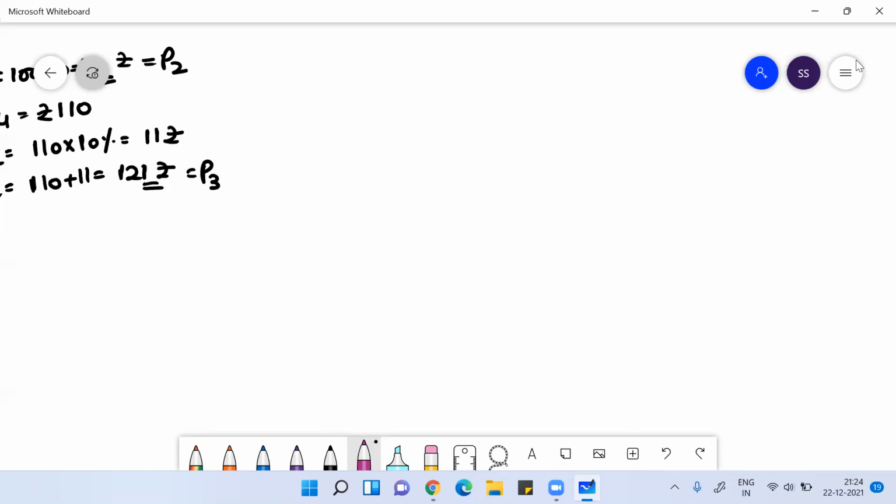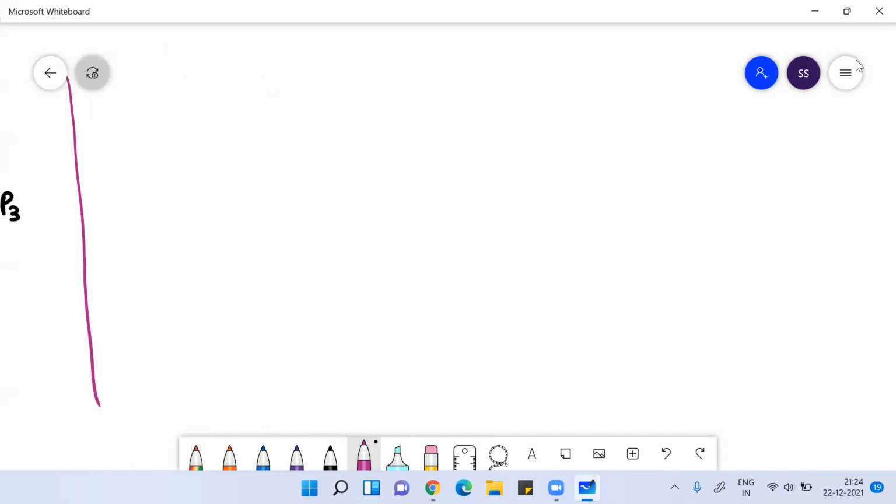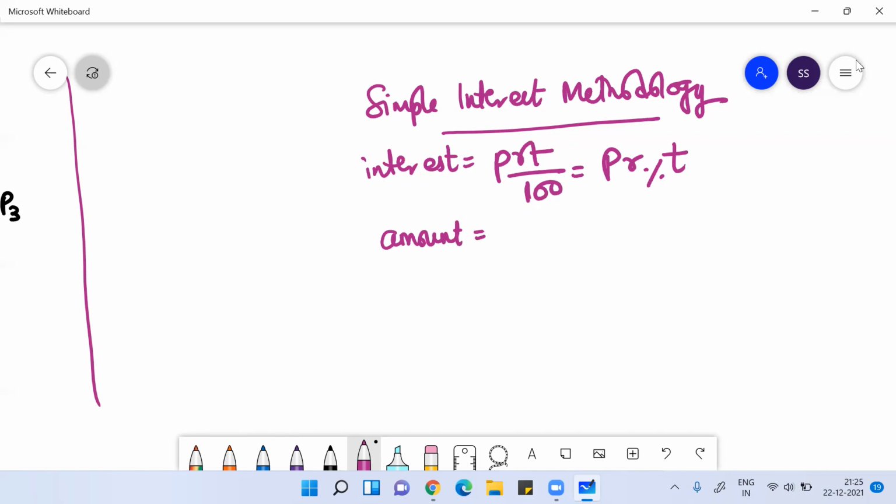Now coming to the numerical part, because at the end of the day, you have to solve the numericals. In simple interest methodology, the formula of interest is PRT by 100, P into R percentage into T. The formula of amount is principal plus interest, so the formula of amount is P plus PRT by 100, or if you take P common, P into 1 plus RT by 100.